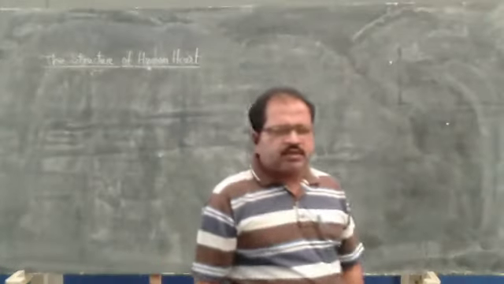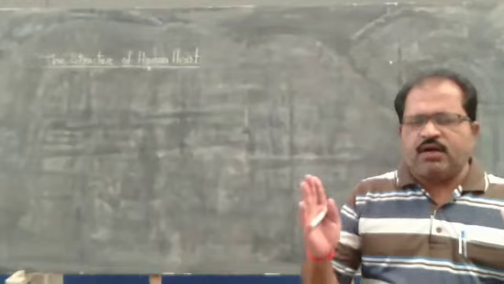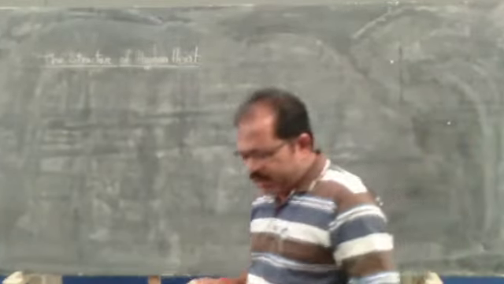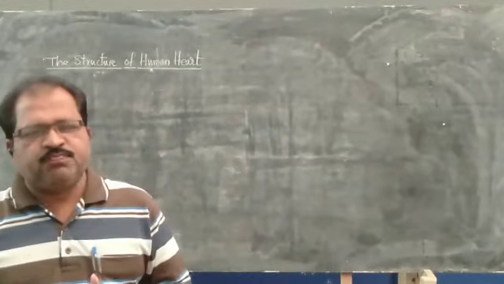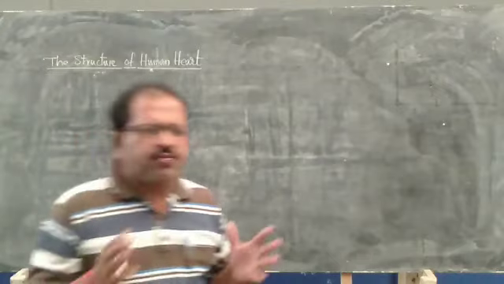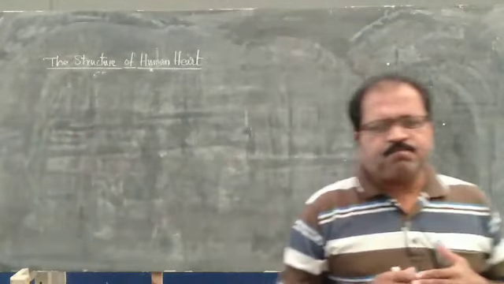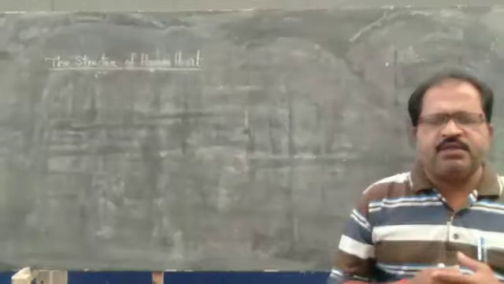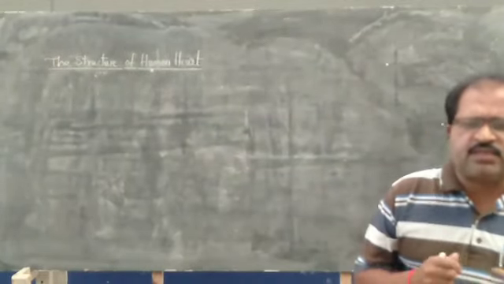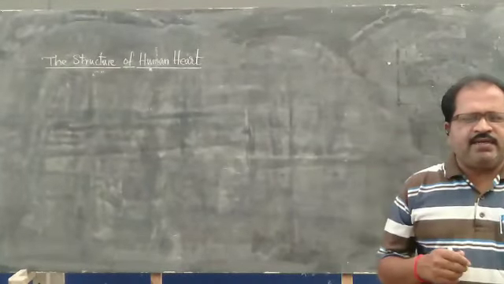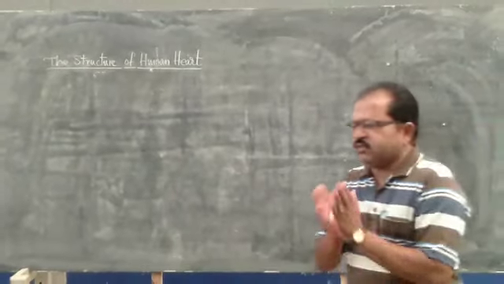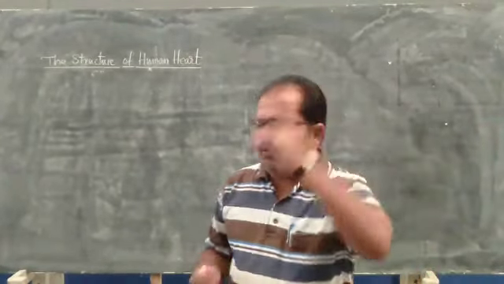In the total circulatory system, there are three organs involved, that is the blood, the blood vessels, as well as the human heart. So here, the human heart is a very, very important structure, and it is present in the chest cavity. In the chest cavity, exactly in the center, in between the lungs, above the diaphragm.